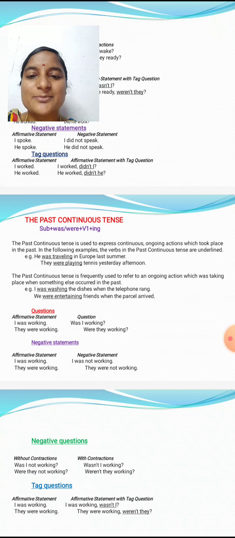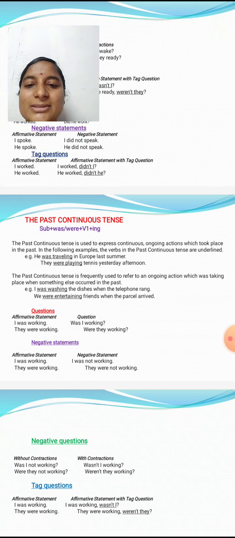So there is the subject, was or were plus V1 plus ing, tennis is the object, and yesterday afternoon. It expresses an action which begins in the past and continues in the past. So these are some examples of past continuous tense.